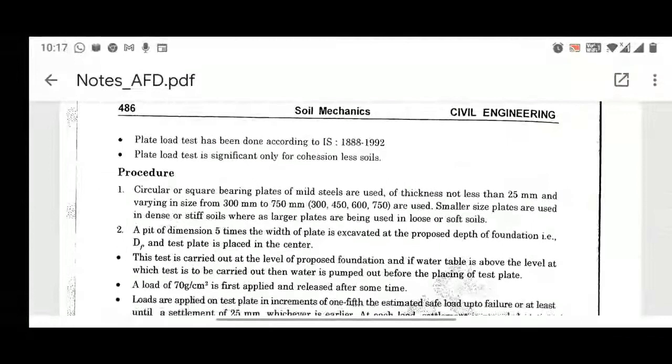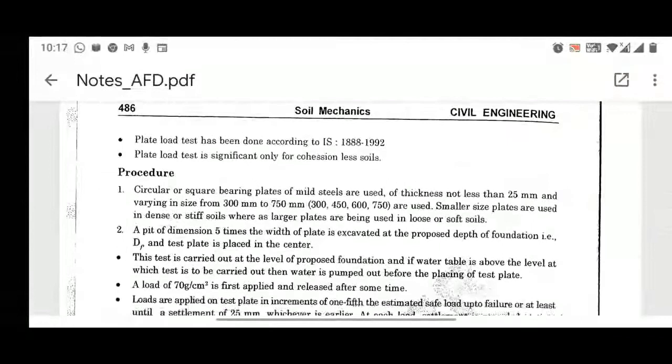Now, in this case, we have to make a pit of dimension. That is what I was telling you: the width of foundation is greater than 5 times the width of plate, right? So you have to make a pit in which you will be placing your plate. Whatever the width or dimension of the plate, the pit will be 5 times that width. Basically, you have to dig a hole or create a pit,